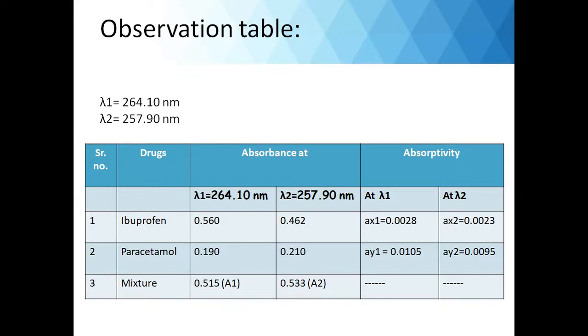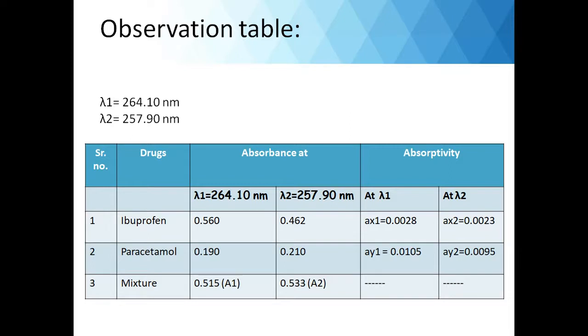So wavelength 1 is the absorption maxima of ibuprofen, that is, it shows maximum absorbance at 264.10 nanometer, whereas wavelength 2 is the lambda max of paracetamol. So let us see how to construct the observation table. We have to write the drugs and then the absorbance at both wavelengths. In the last column you can see the absorptivities.